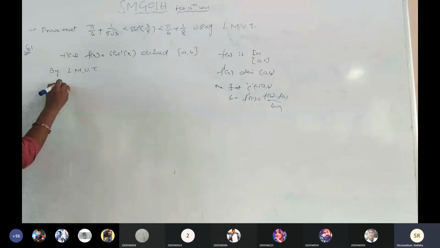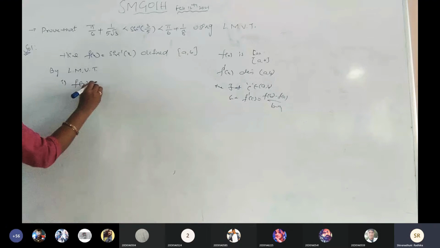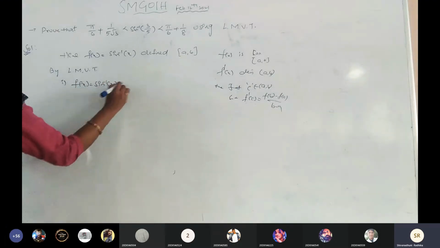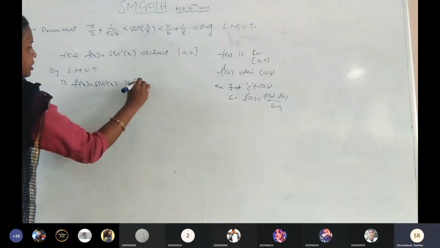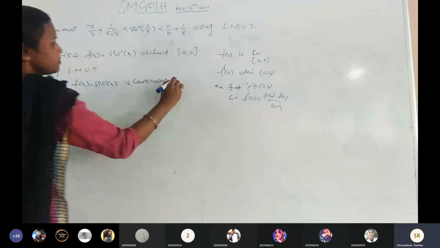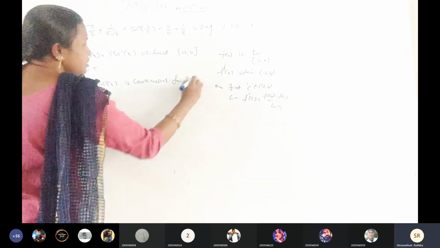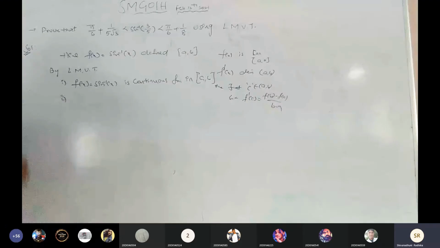Then go for the first one. What is the first one? f of x equals sine inverse of x is a continuous function in the closed interval a comma b. Is it right? Now the second point. What is the second point?